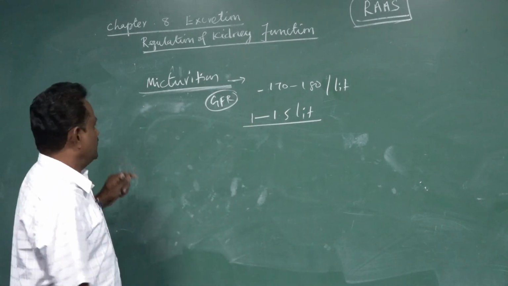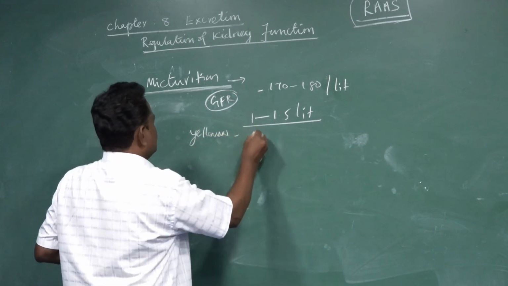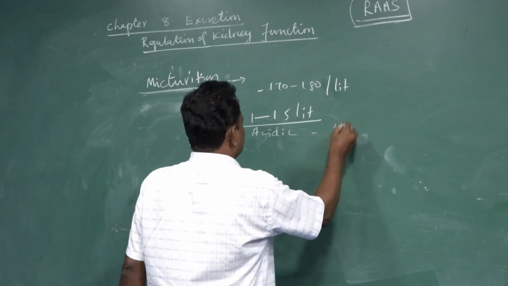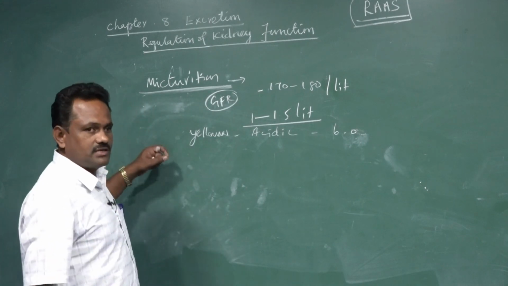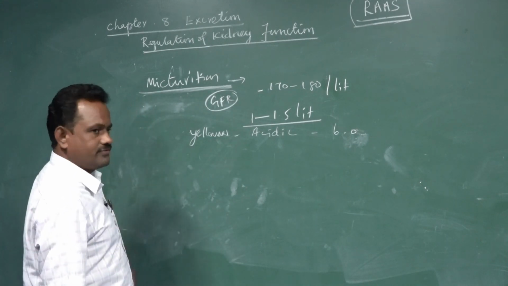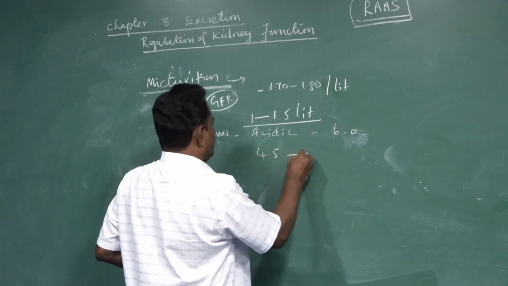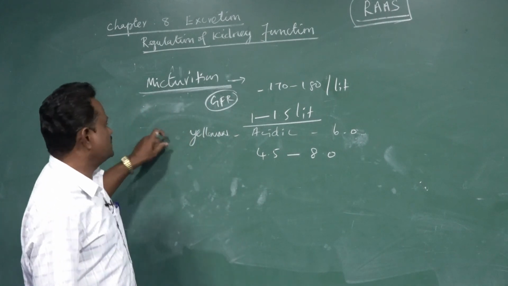Normally the urine is a yellow colored fluid. It is acidic, with a pH of approximately 6. But according to the diet, or the different types of food, the pH sometimes varies from 4.5 to 8, depending upon the diet the person takes.